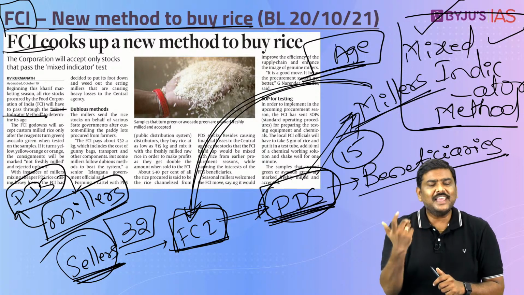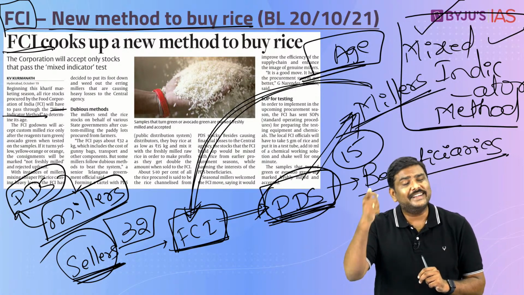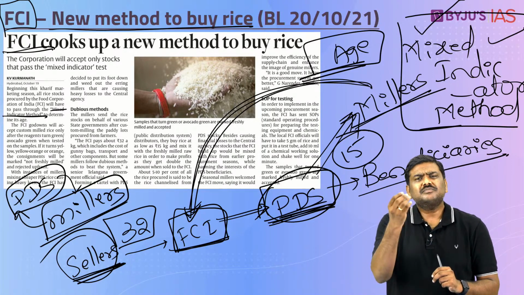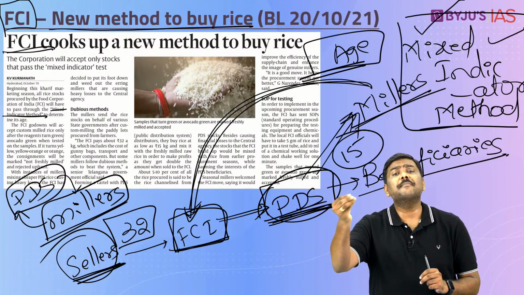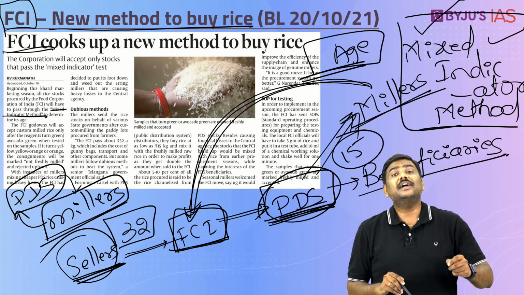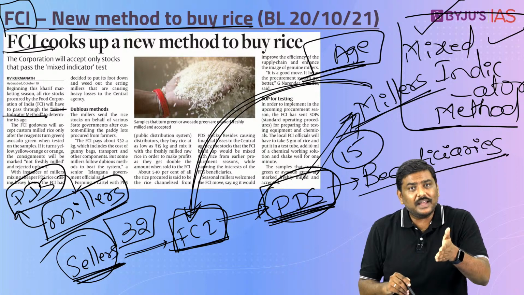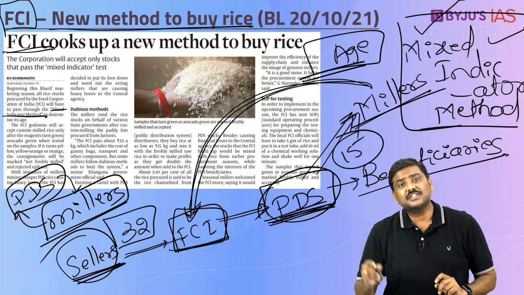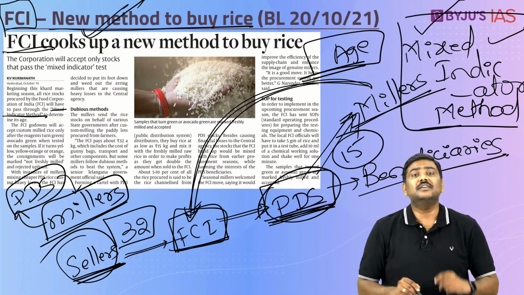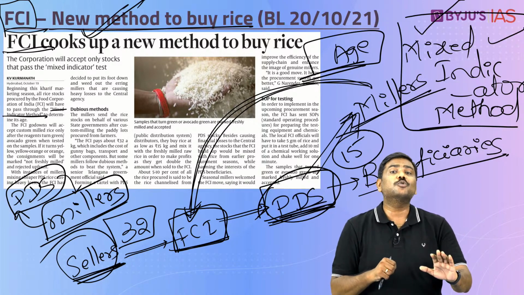Food Corporation of India says, I am going to introduce a new test which is referred to as a mixed indicator method, using which I will try to find out the age of some of the samples of rice which I am going to purchase from these particular millers, so that I will try to establish that the rice I am going to purchase is the new rice, it is not the same rice which is supposed to be distributed under the PDS system. This is the new method which is proposed to be implemented by Food Corporation of India from the upcoming procurement season.